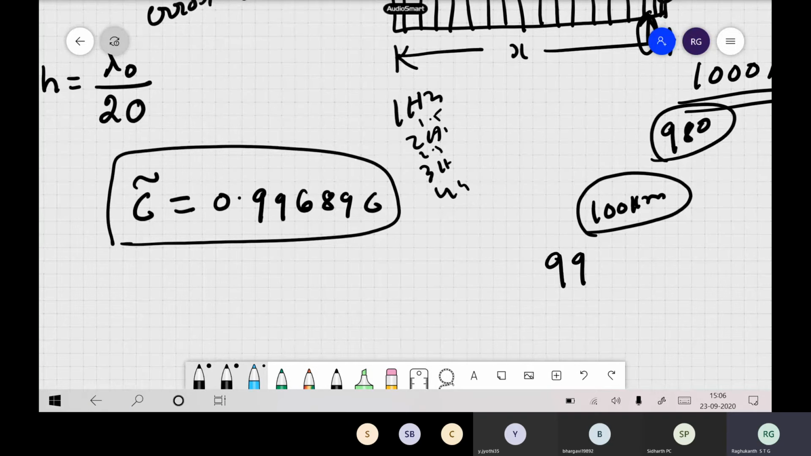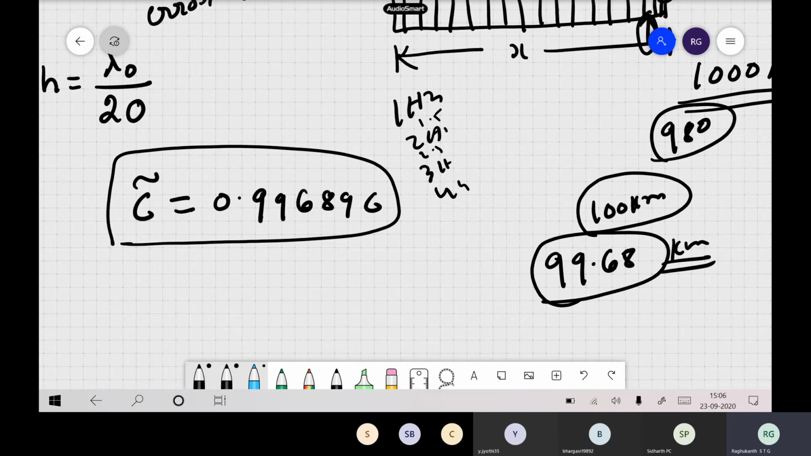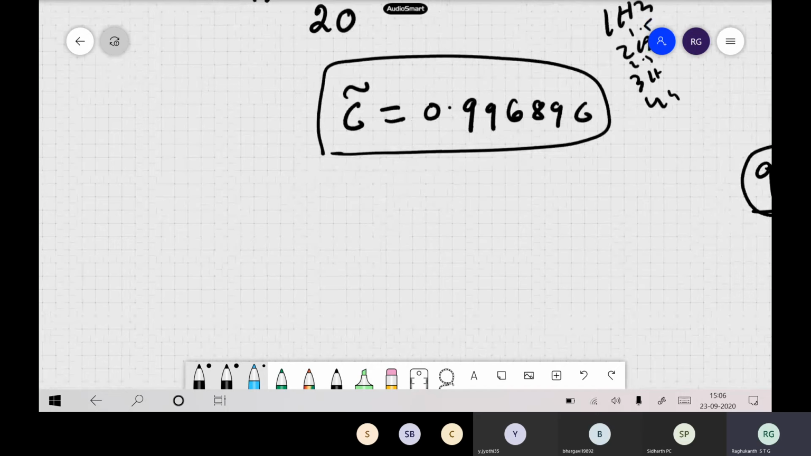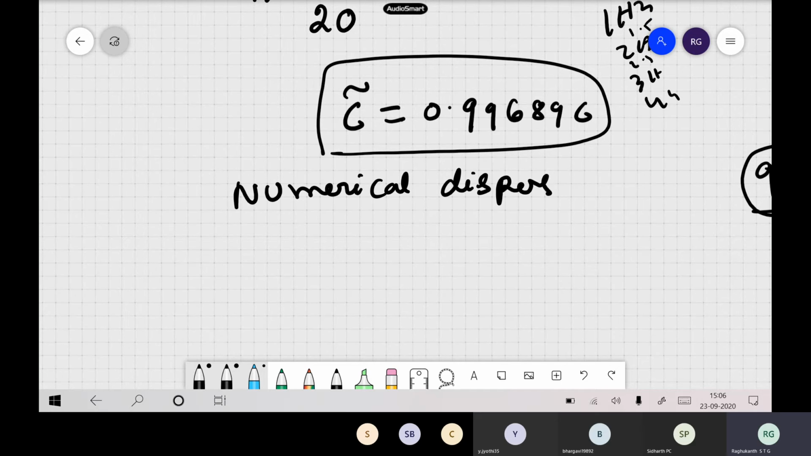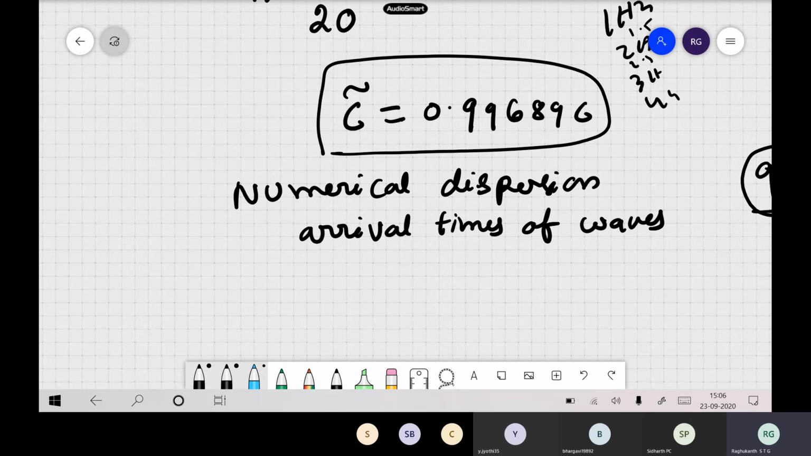It will come only up to this many kilometers, you followed, right? So only these many cells are getting excited. Of course, error is decreasing, that's a different issue. But this is what creates the dispersion. This is the thing for the numerical dispersion, so the arrival times of waves will be different. You followed, right?